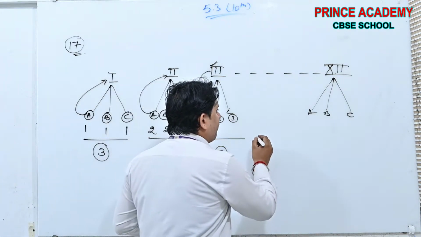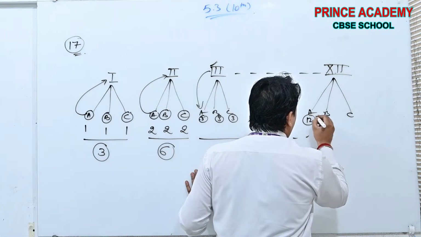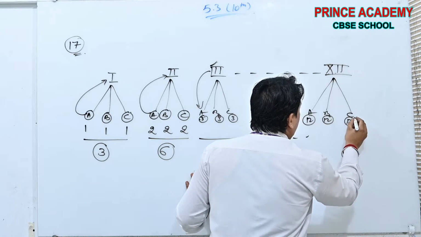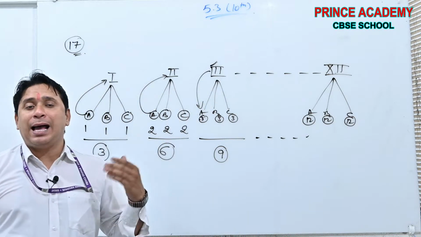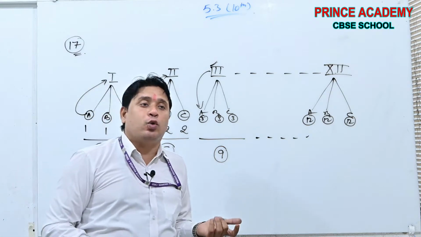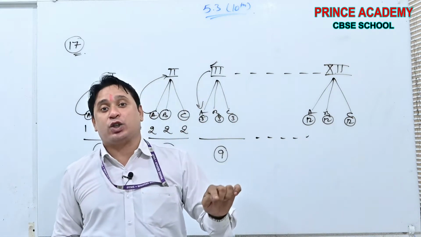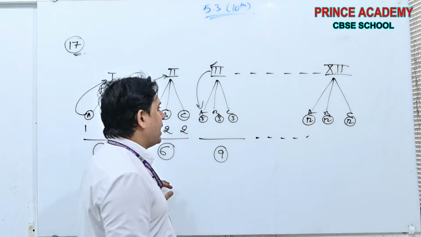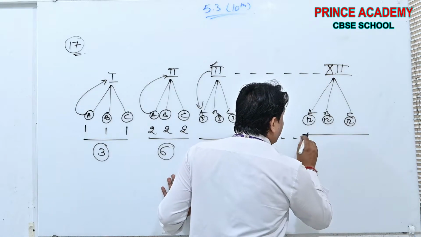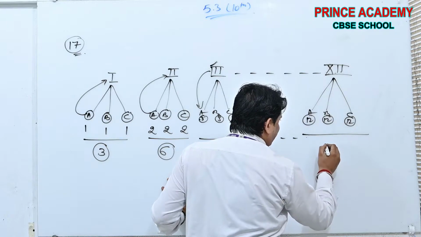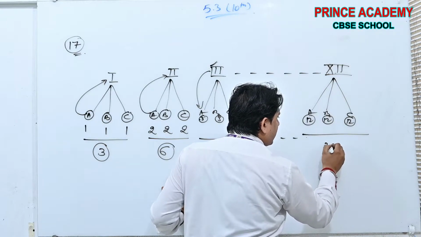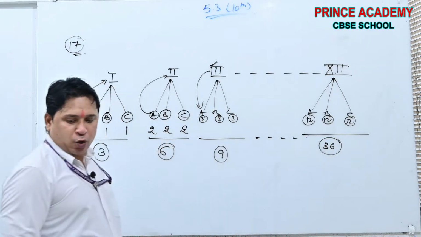In the same way, 12, 12, 12. All the sections of class 12th or plus 2 will plant 12 plants each. That's why total plants planted by class plus 2 will be 36. Yes or no? You got the condition.